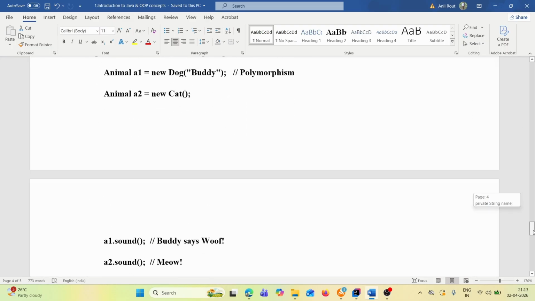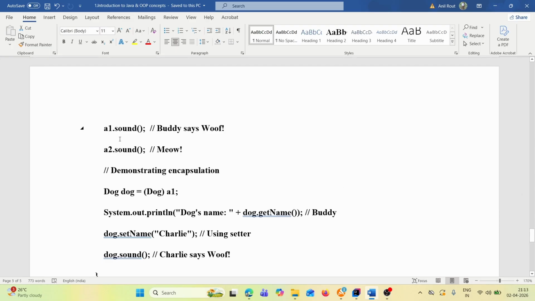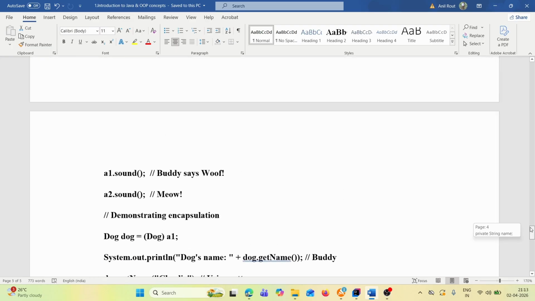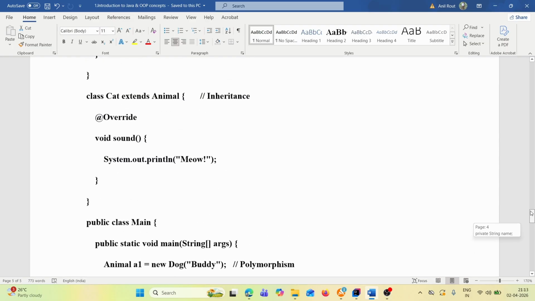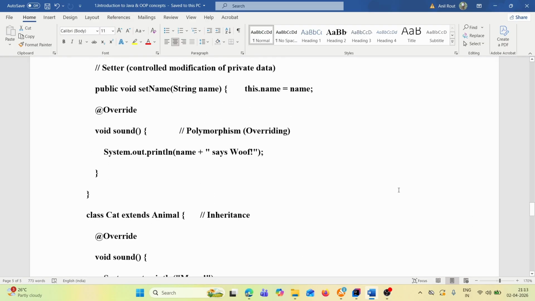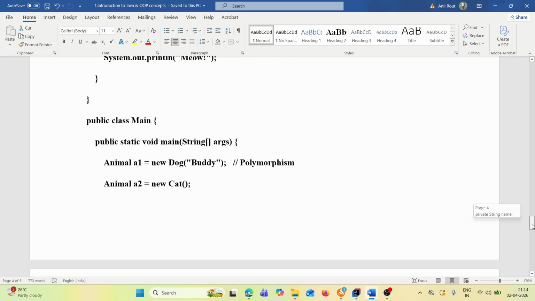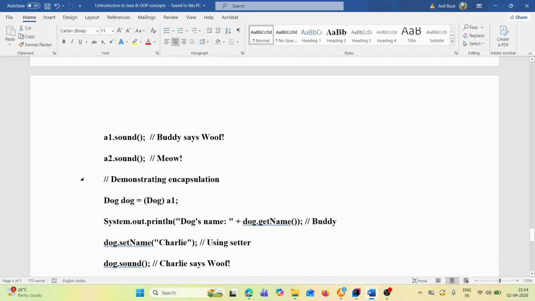Then we will call a1.sound. Whenever we call a1.sound, which sound method will it call? The Dog class sound method. It will print System.out.println with the name. Name is which one? Buddy. So it will print "Buddy says oof". Understood? Next, whenever we call, let's say, a2.sound.